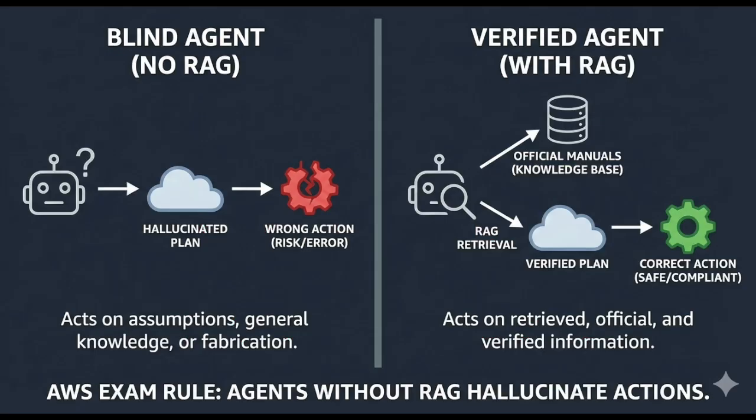Here is the core idea you must lock in. An agent plans actions. If its plan is based on general knowledge, assumptions, or hallucinations, it will take wrong actions, not just give wrong answers. This is the key exam rule. Agents without RAG hallucinate actions, not just text, and AWS considers that unacceptable.